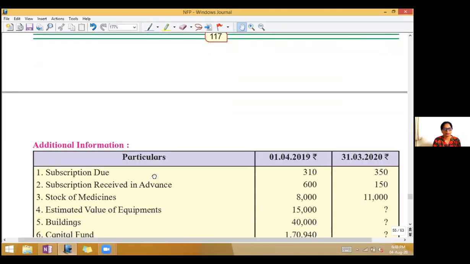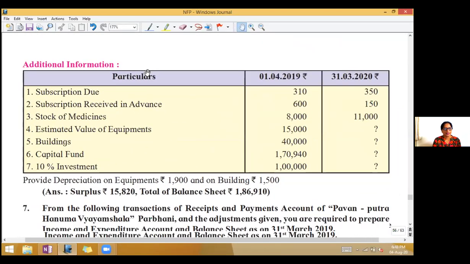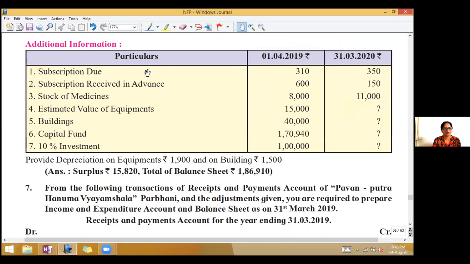Look at the adjustments. They have given you additional information on 1st April 2019 and on 31st March 2020. So some are opening balances, some are closing balances. The first one here, subscription due.